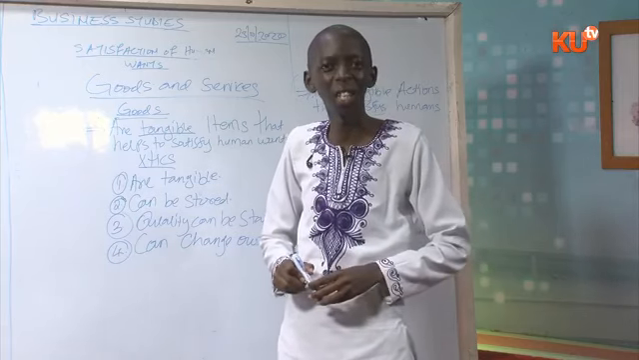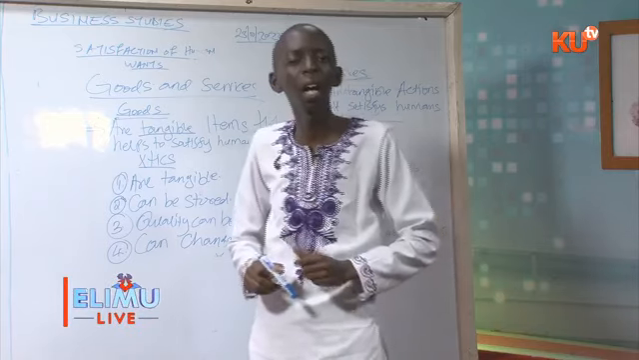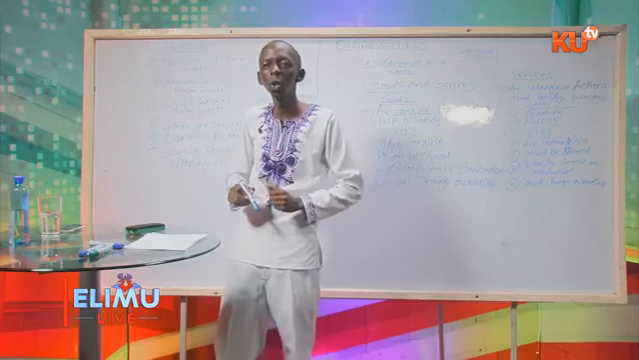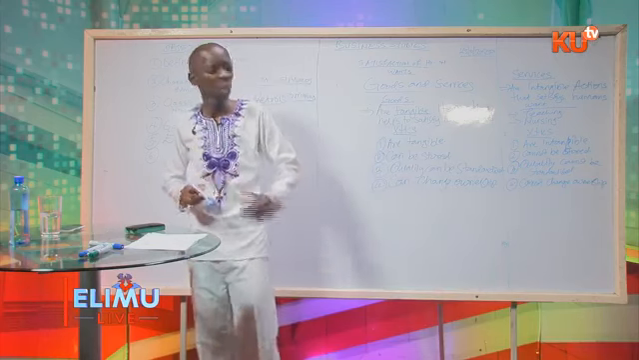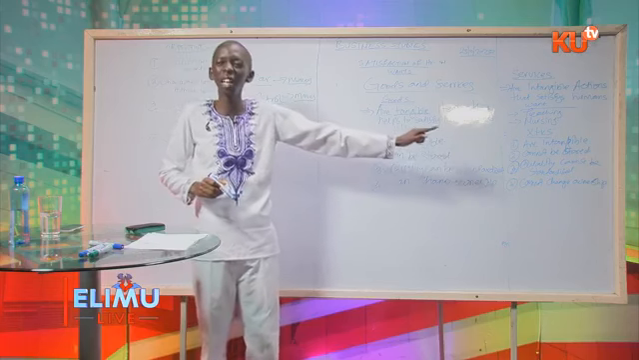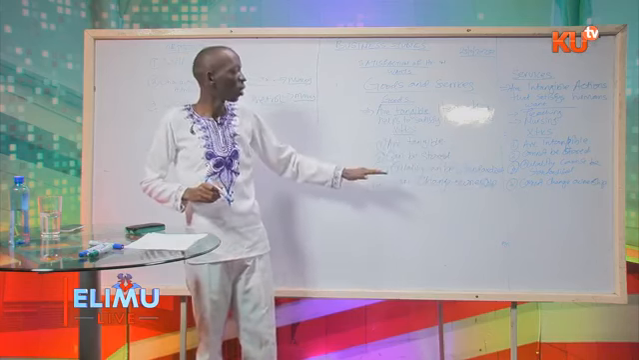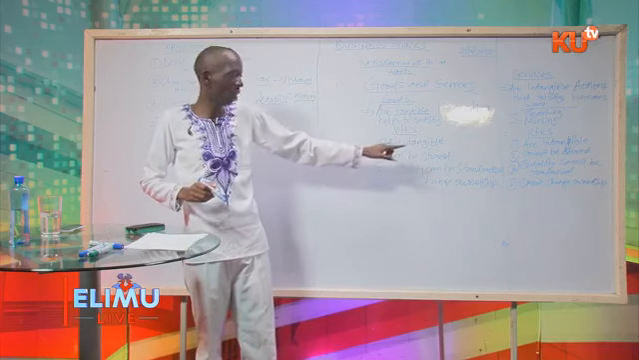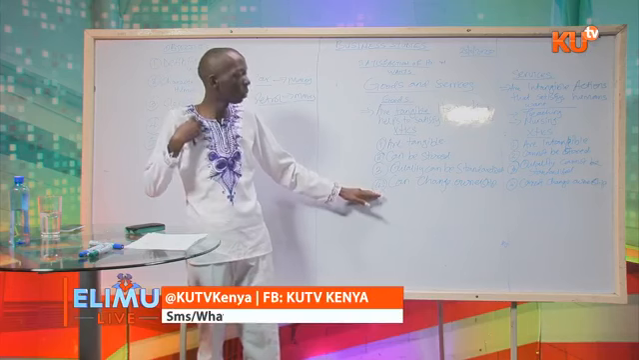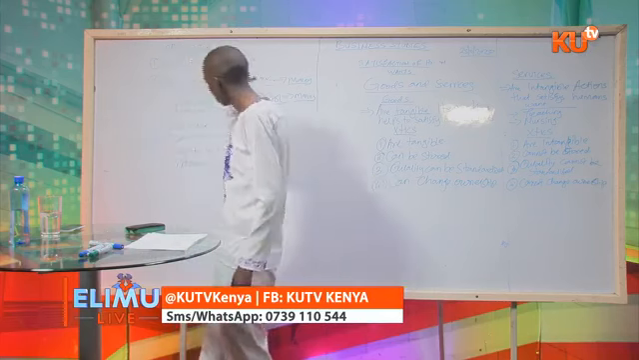So, my dear student, if in the exam you are asked the differences between goods and services, you can use these characteristics. Goods are tangible, services are intangible. Goods can be stored, services cannot be stored. Quality of goods can be standardized, quality of services cannot be standardized. Goods can change ownership, services cannot change ownership.